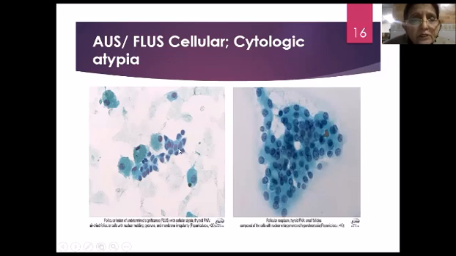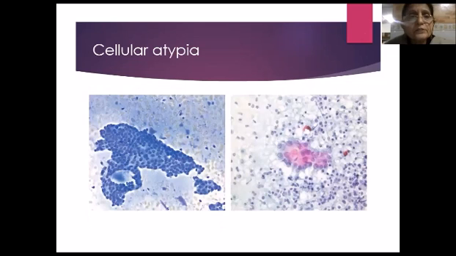We can see in these cells some nuclear molding, some nuclear size variation, nuclear and cell size variation, intranuclear grooves, nucleoli, irregular membrane. This is cytological atypia, or OS-C. This again represents cytological atypia.